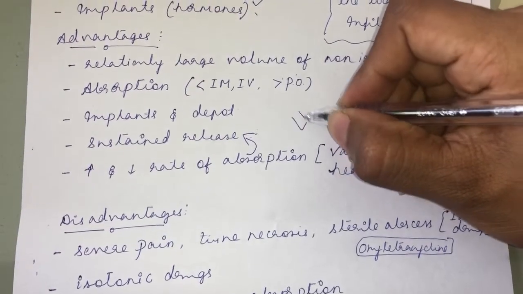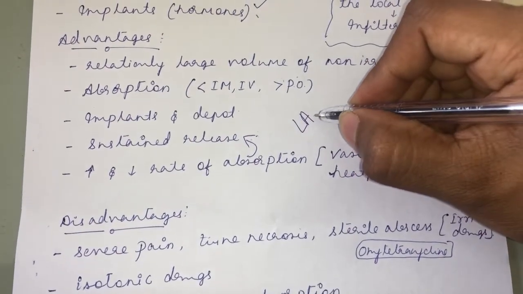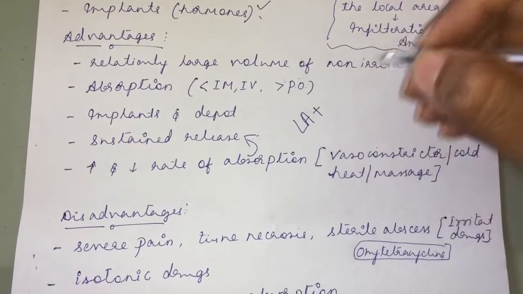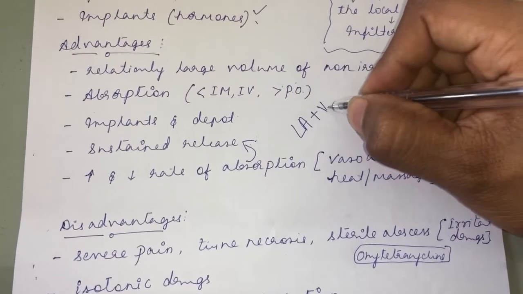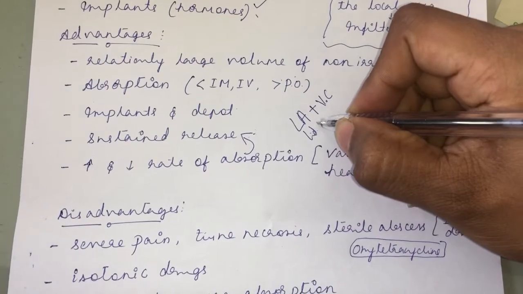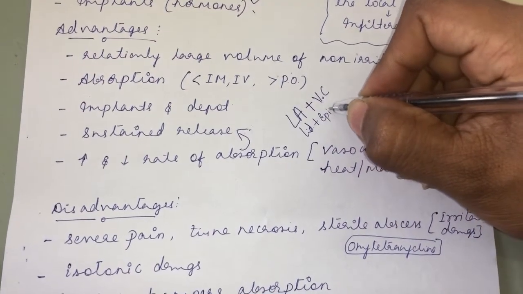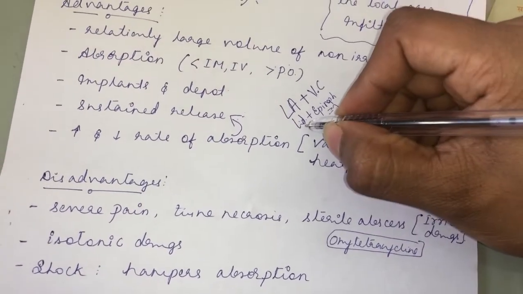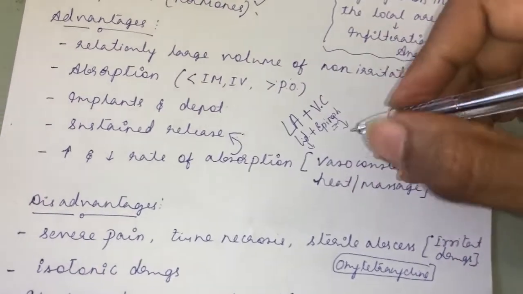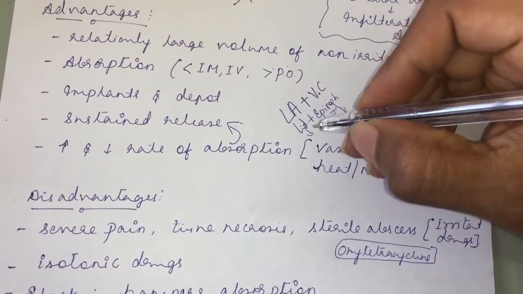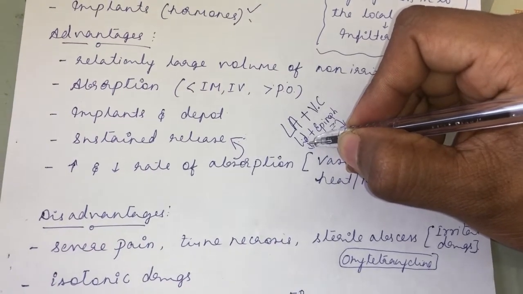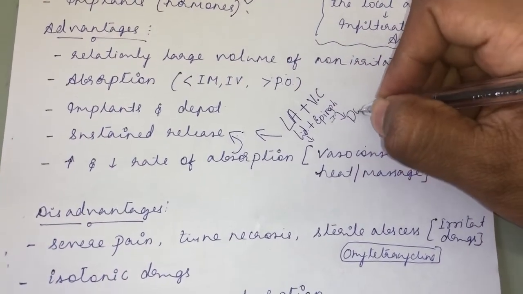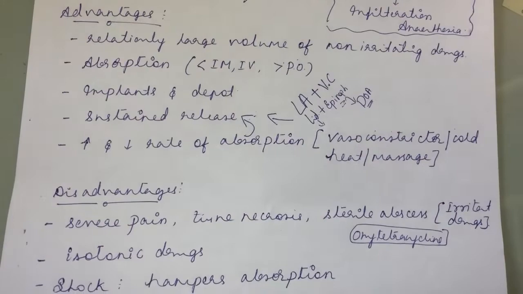For example, a local anesthetic, I told you, is given through the subcutaneous route as infiltration anesthesia. More commonly during infiltration anesthesia, the local anesthetic is given in combination with a vasoconstrictor. For example, lidocaine is given in combination with epinephrine. So what is the idea behind this? Epinephrine produces vasoconstriction, lidocaine produces local anesthesia. Epinephrine causes vasoconstriction, and that's how it decreases the absorption of the lidocaine. So it will lead to sustained release of the lidocaine, so the duration of action will be increased.